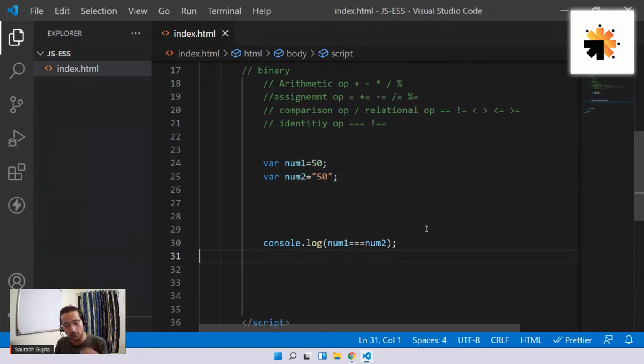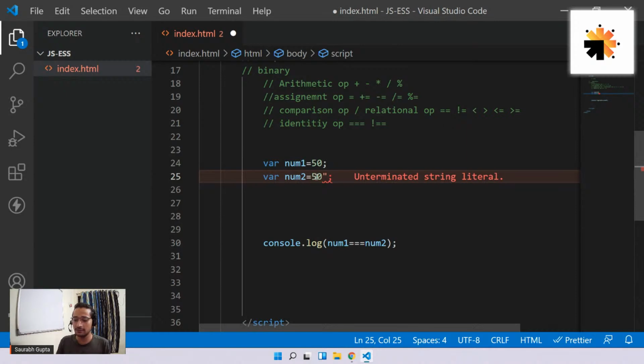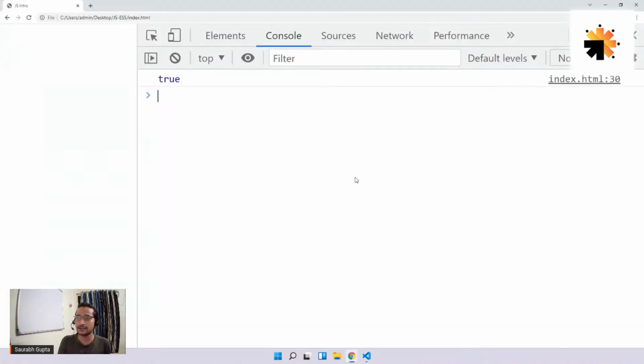So guys, in the future, stop using double equal to and not equal to, start using triple equal to and not double equal to. That is what JavaScript suggests nowadays. Okay, so stop using these two and start using these two. Is that clear? Now see, if I make it number, then it will definitely work. So now in this case, we should get true. So let's see, and here we go.